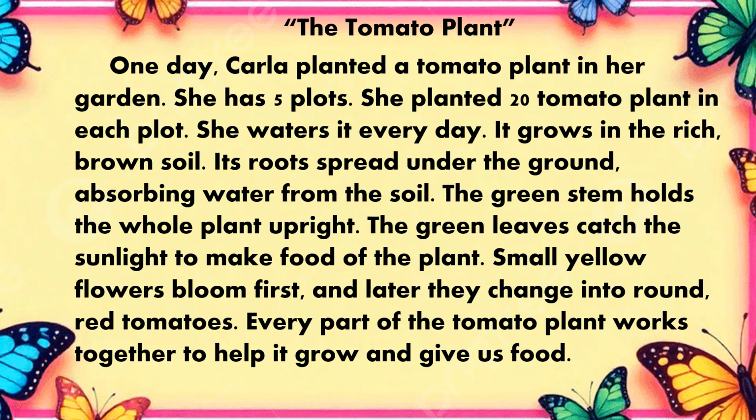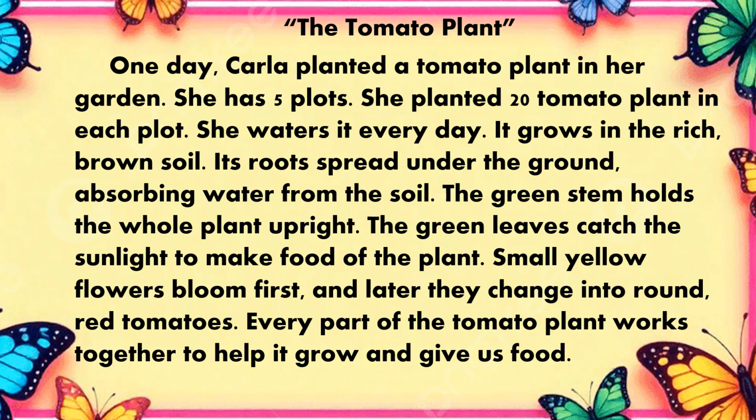Okay, the tomato plant. One day, Carla planted a tomato plant in her garden. She has 5 plots. She planted 20 tomato plants in each plot. She waters it every day. It grows in the rich brown soil. Its roots spread under the ground, absorbing water from the soil.